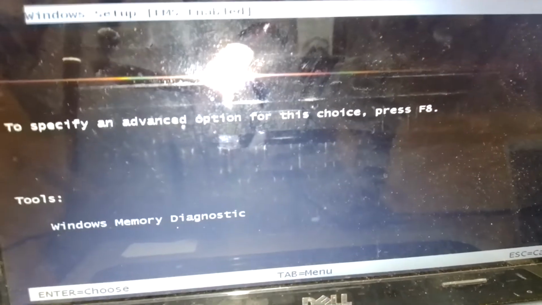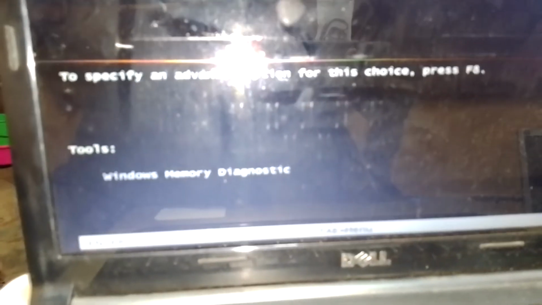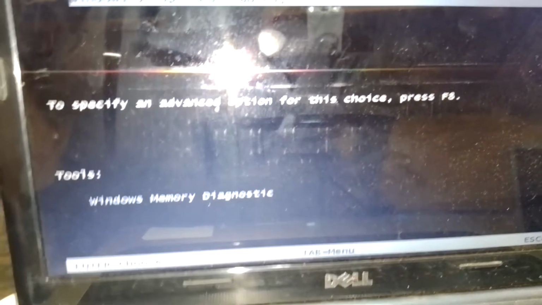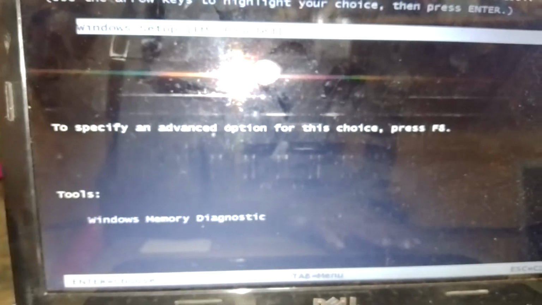Now, the question is, why did I choose Windows 7 setup? I want to try it out first before I put another operating system. First of all, this PC can run it, because it is an i5, as you can see. It is able to run some other operating systems. Then I can press my enter key.